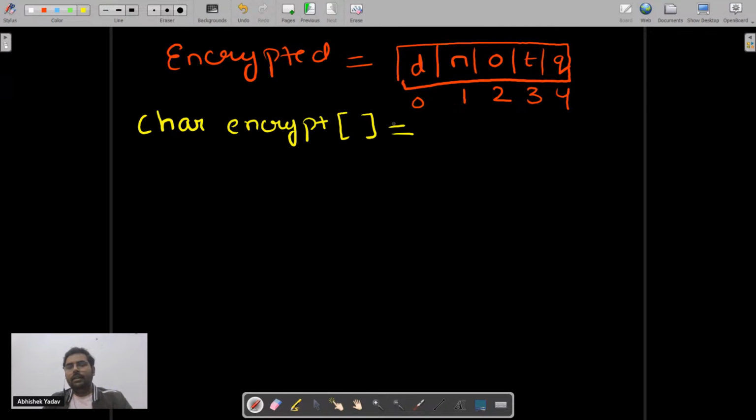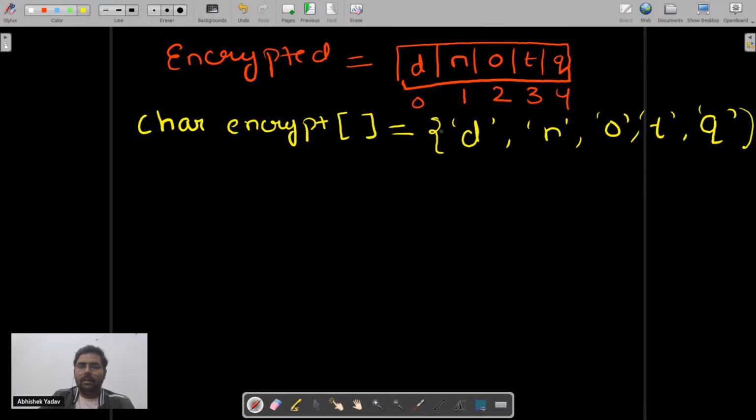One, at the time of initialization, when you are declaring the character array, you use curly brackets and write D in quotes, since I'm storing character data. After that N, after that O, after that T, after that Q.